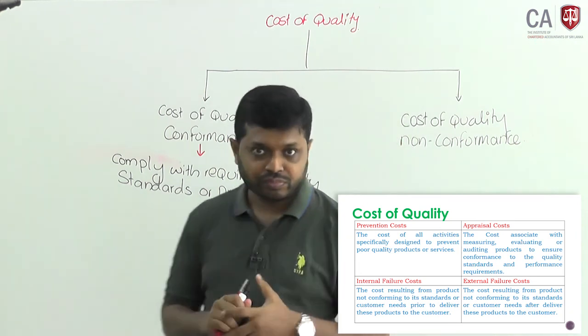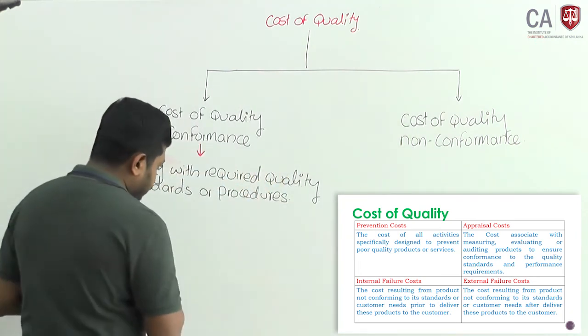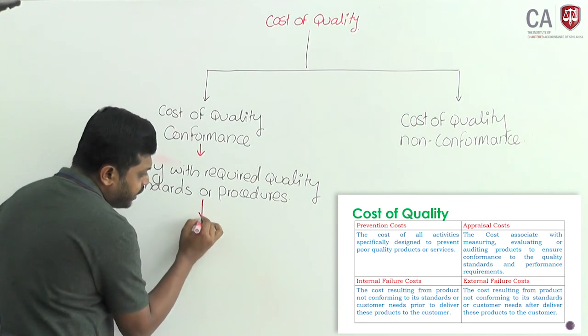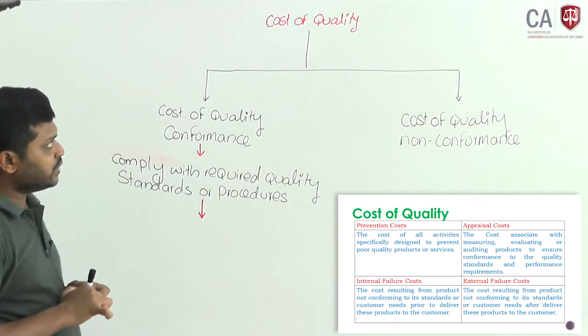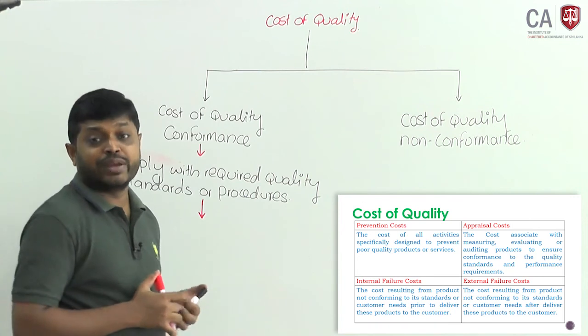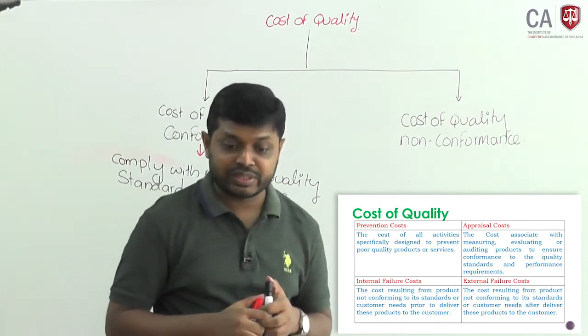Then this cost of quality conformance has two types.